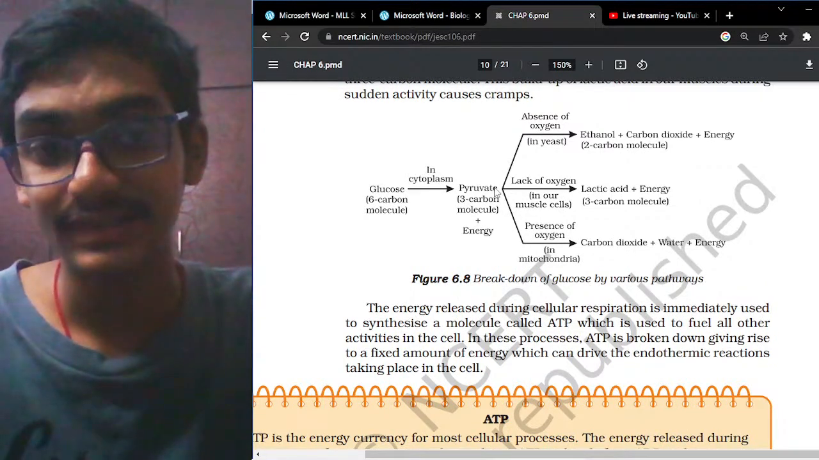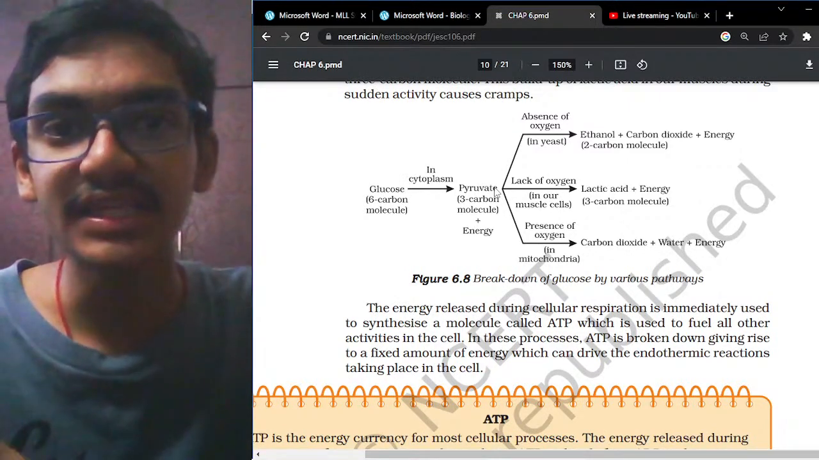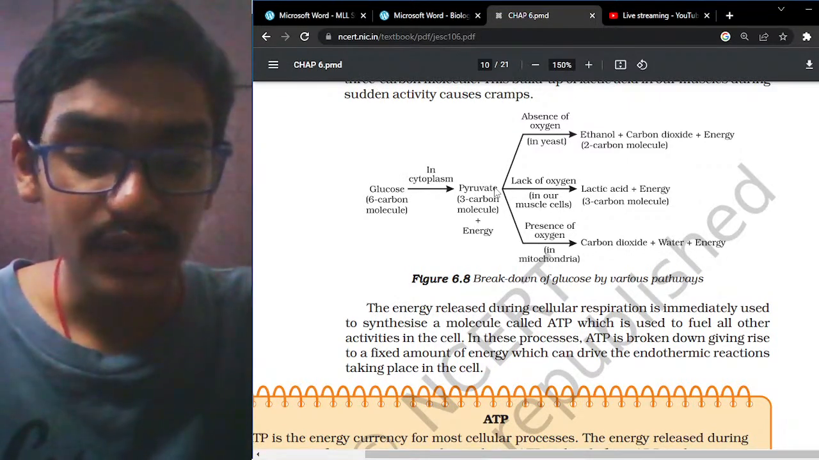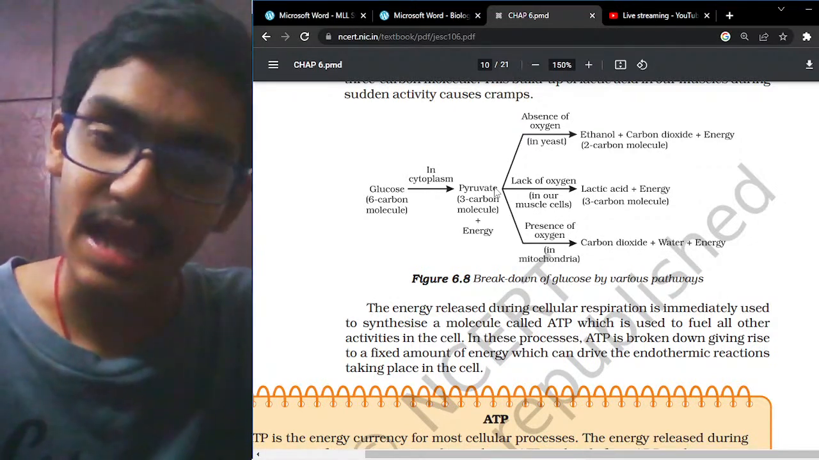Then the third form of respiration is in the lack of oxygen. In the lack of oxygen, it gives lactic acid and energy. Lactic acid formula is C3H6O3. You only have to remember ethanol, that is C2H5OH, and lactic acid you can easily remember.